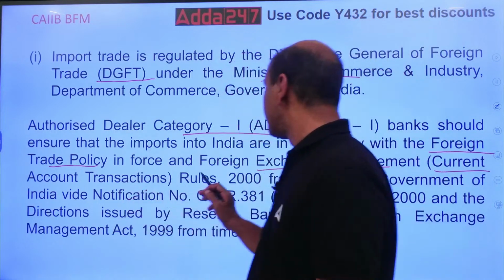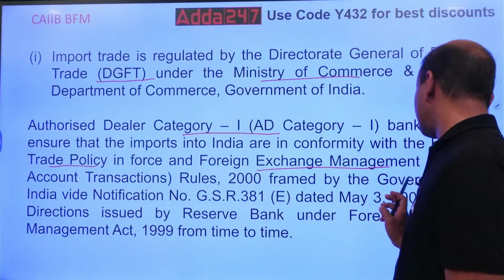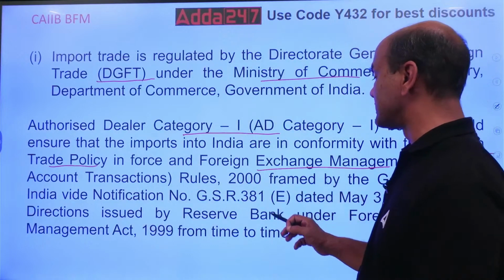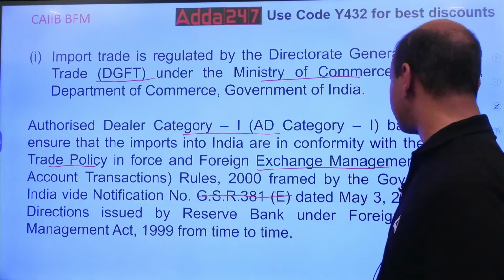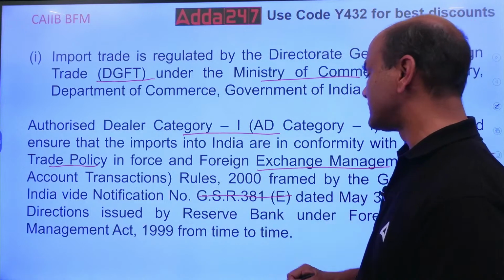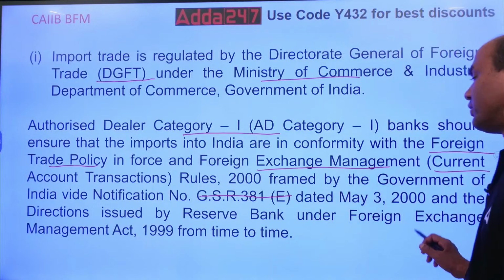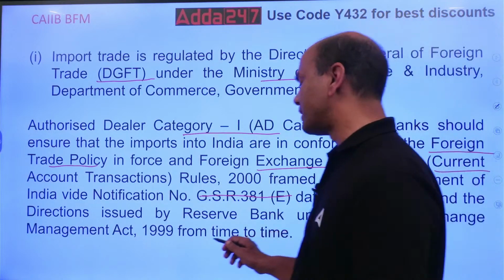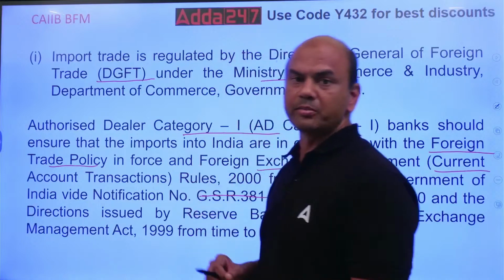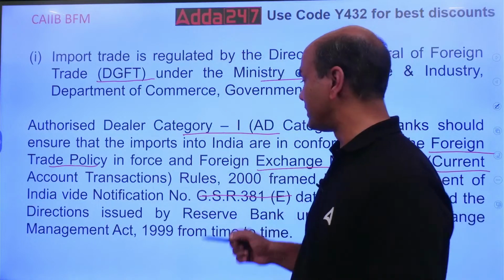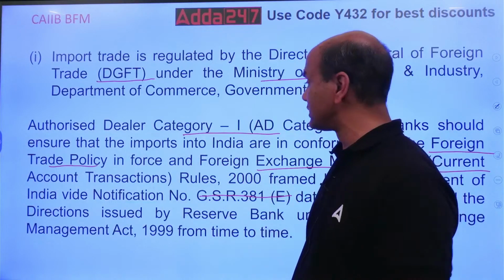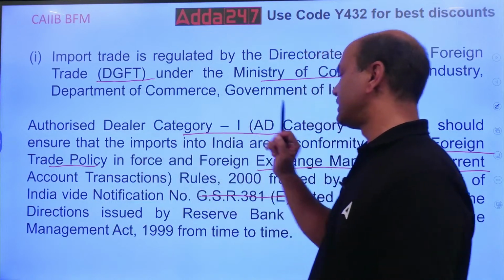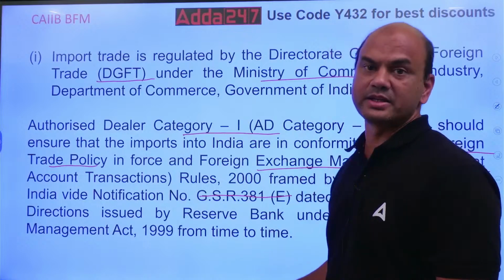The rules 2000 were framed by the Government of India, vide notification number, but this is not important. If you don't remember it, that's okay. And the directions issued by RBI under FEMA 1999 from time to time. So all your import transactions should be in conformity with these three: foreign trade policy, FEMA, and RBI directions.